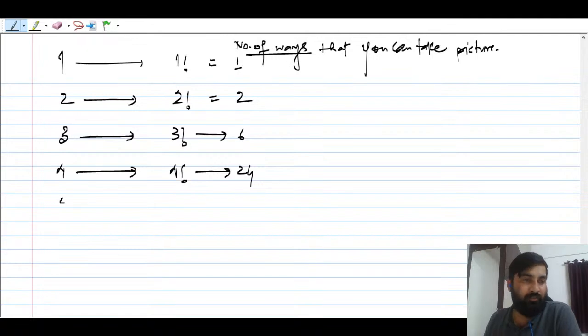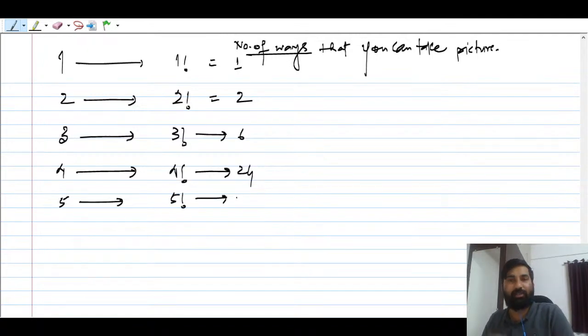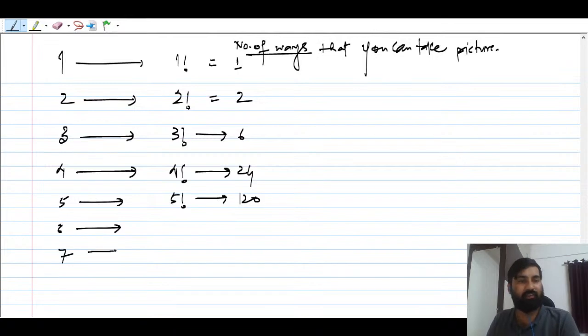Okay, 5 factorial, I think anybody can answer now, right? 24 into 5, which is 120. Then 6 factorial, 7 factorial, 10 factorial. As the number of objects is increasing, the number of ways is also going to increase, guys. This is very important to keep in mind.